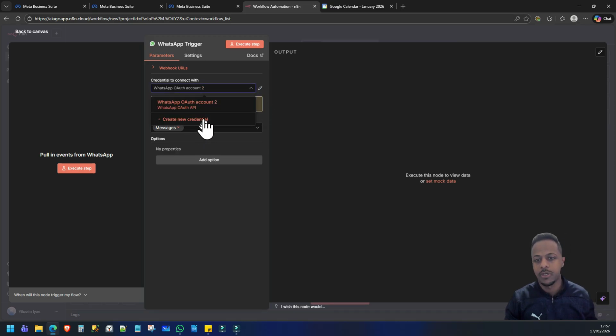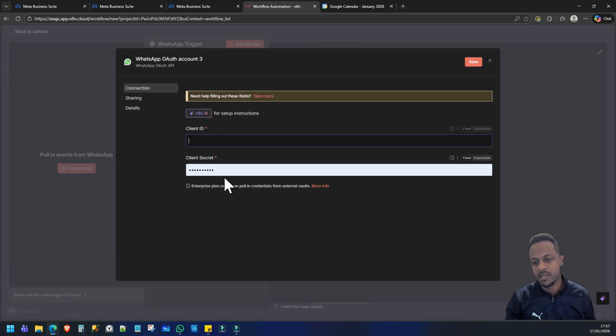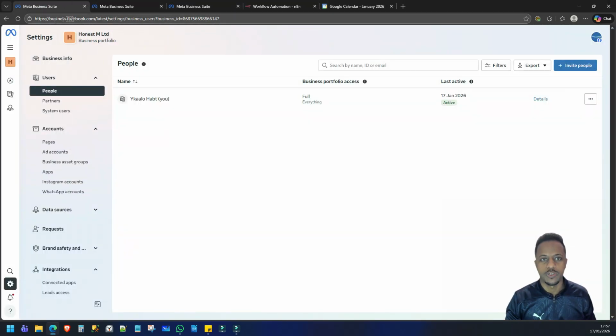So the way you would do it is create new credentials. Now you would need a client ID and a client secret. So now we've got to go over to, sorry, I had to move something. We have to go over to Facebook or Meta. You want to go to business.facebook.com. And if you've got a normal account, you'll have to create a business portfolio.